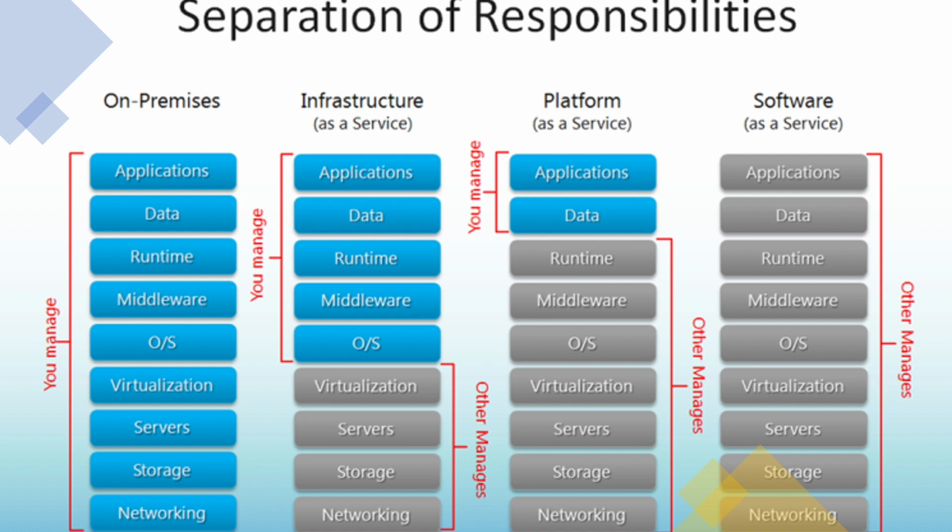With respect to infrastructure as a service of Azure, we have to manage only the application, data, runtime, middleware, and OS. All the infrastructure stuff related to server, storage, and networking is taken care of by Azure. And it is very easy to scale up and scale down.